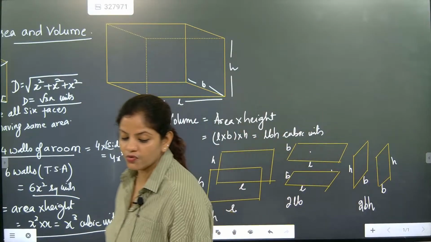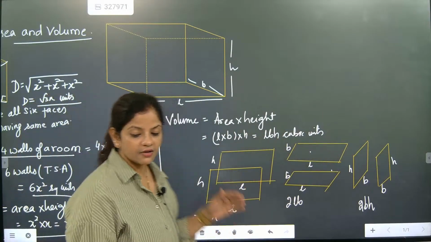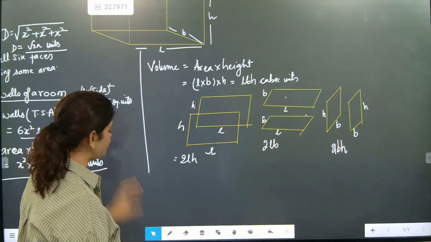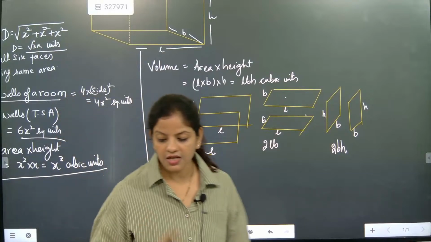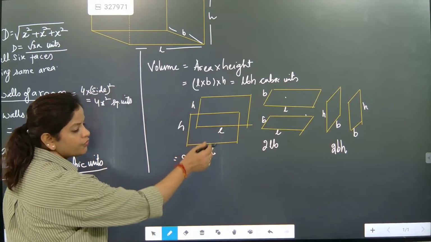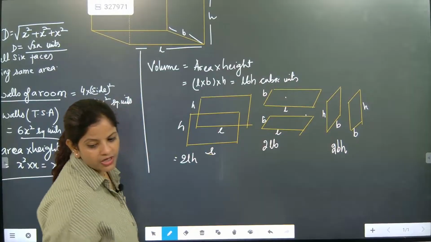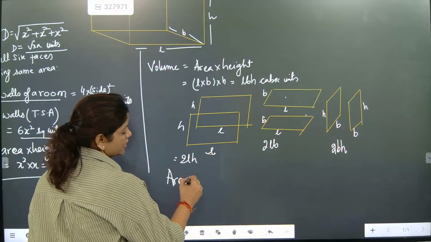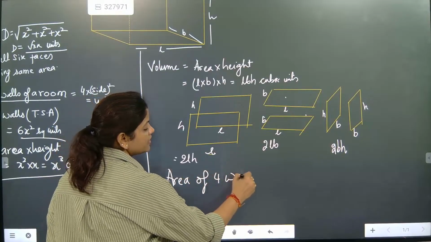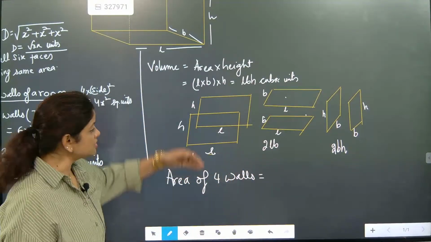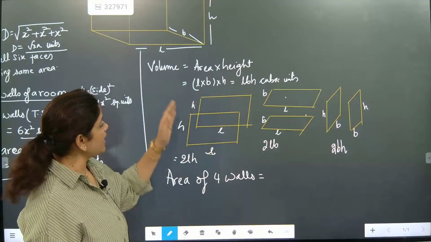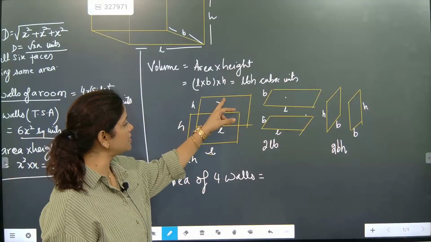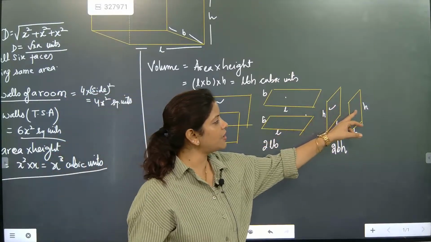Now we are going to go for the total surface area. If somebody asks you the total surface area of a cuboid, or the curved surface, that is lateral surface area. Look here, area of 4 walls. When somebody asks you about area of 4 walls, how will you respond? Beta, for a cuboid, how many walls are there? These are the front and the back wall, and this is the left and right side wall. So for 4 walls, we need this part, this part, this part, and this part.